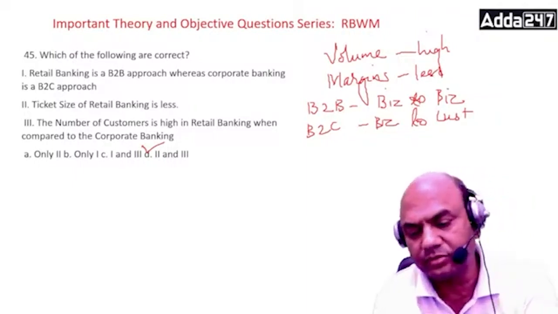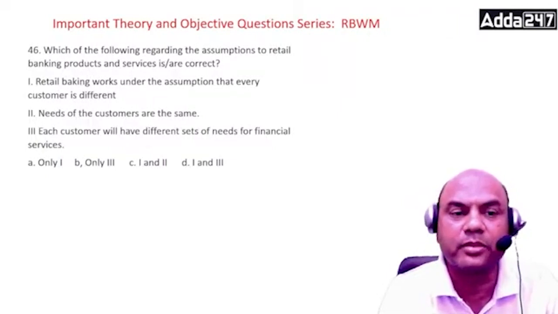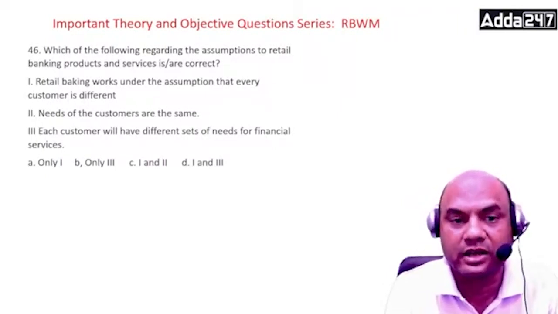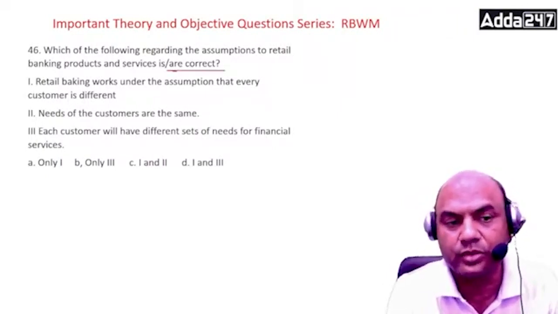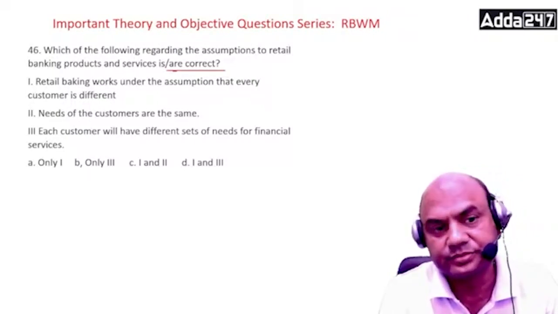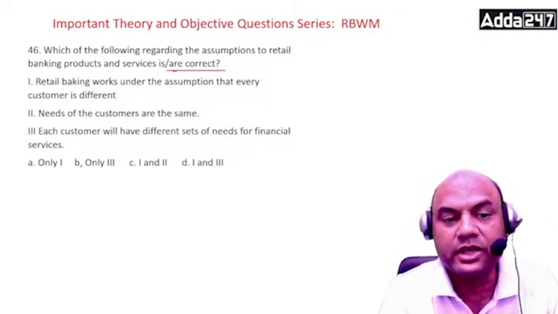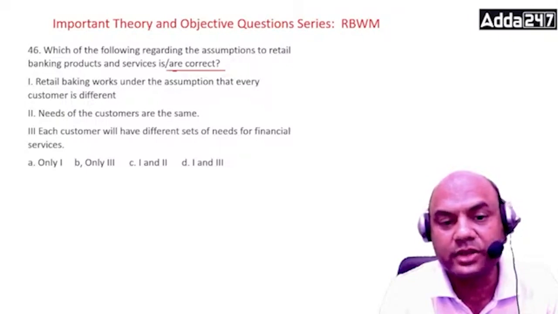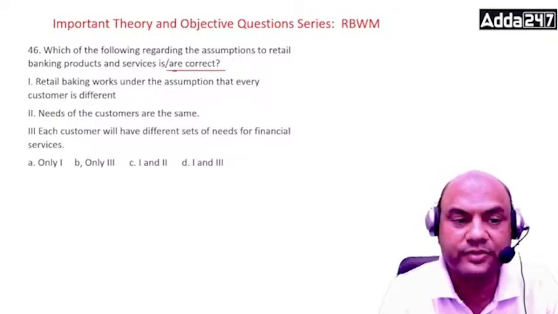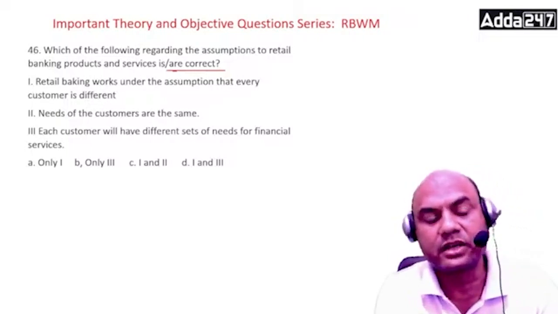Got it? Move on. Which of the following regarding the assumptions of retail banking products and services are correct? Okay, you want the correct one now. One, retail banking works under the assumption that every customer is different. Two, needs for the customer are same. Three, every customer will have different sets of needs for financial services. So only 1, 3, 1 and 2, and 1 and 3. Which one is correct?